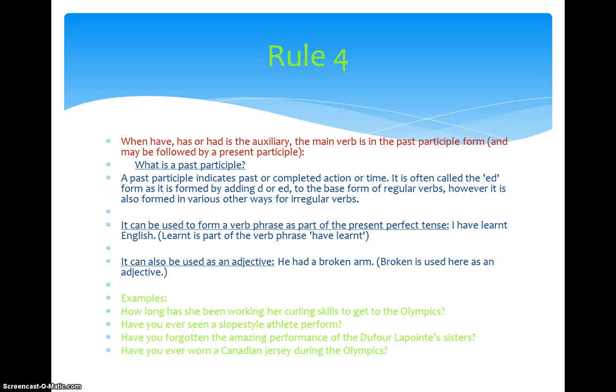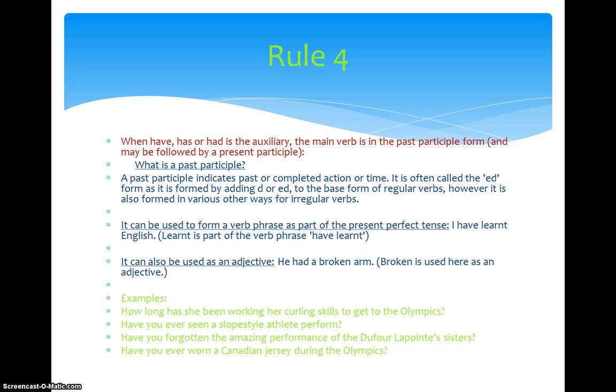How long has she been working her curling skills to get to the Olympics? So has is your auxiliary and been working is your verb. Have you ever seen a slopestyle athlete perform? So have is your auxiliary and seen is your verb.